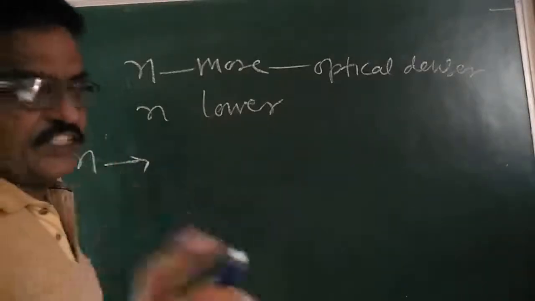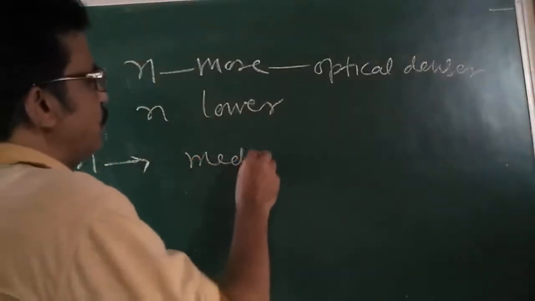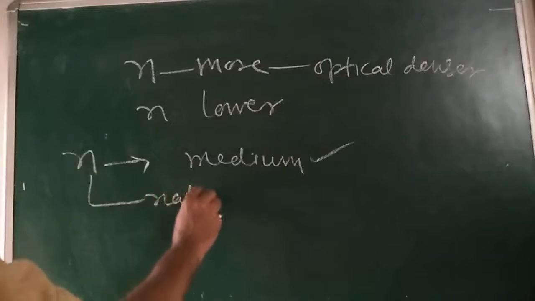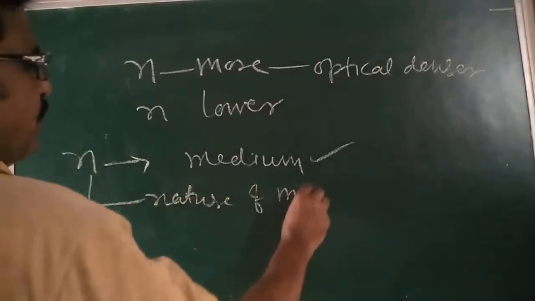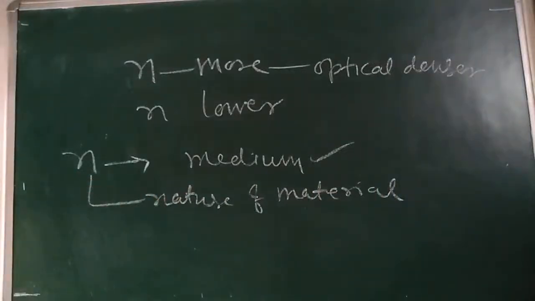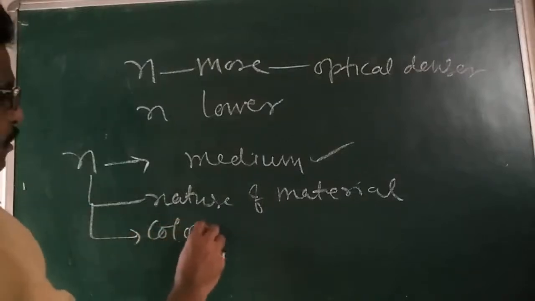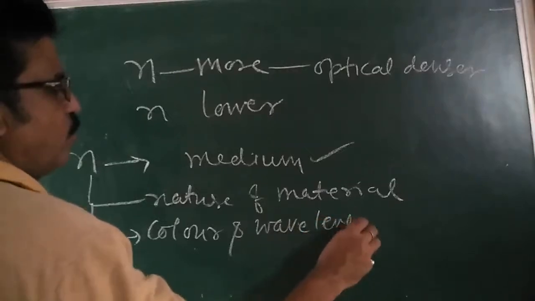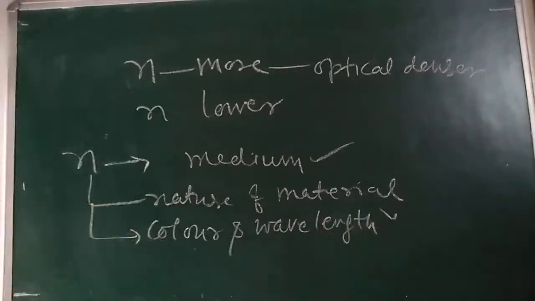It depends only on the nature of the material, and the color and wavelength of light, which light you are using. These are the characteristics of refractive index. Write down here.